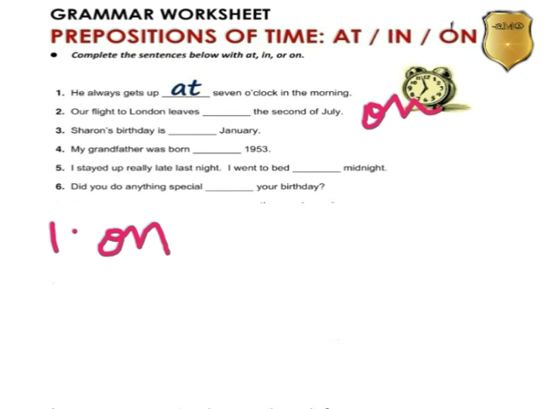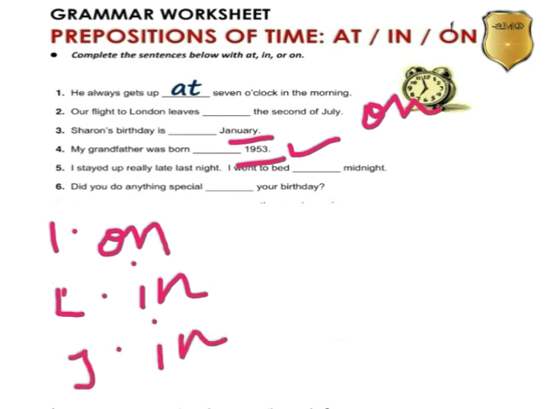Sharon's birthday is dash January. January is a month name. For a month name we use the preposition "in". Fourth, my grandfather was born dash 1953. This is a year, and for this we use "in".